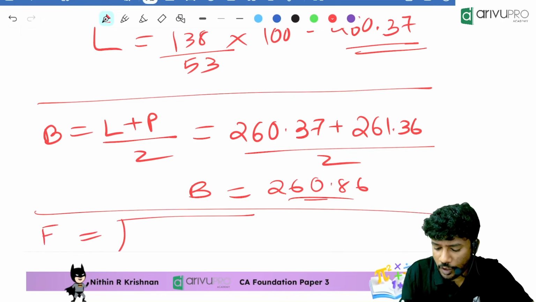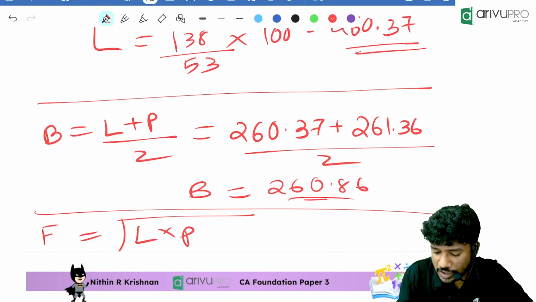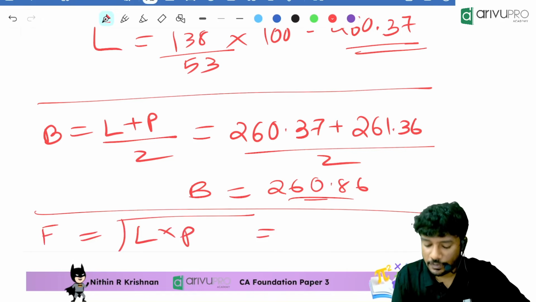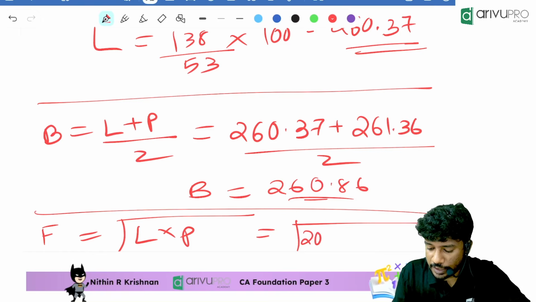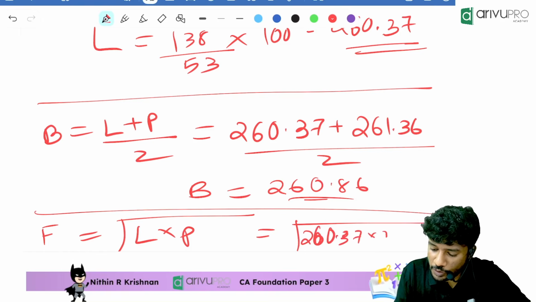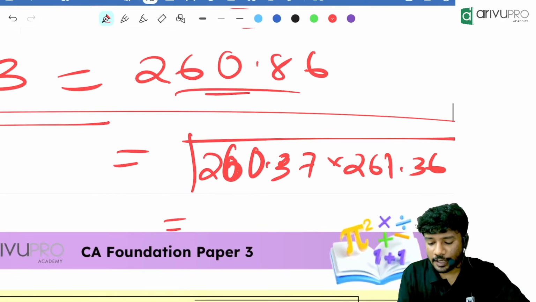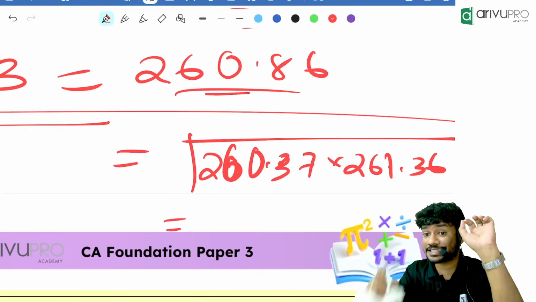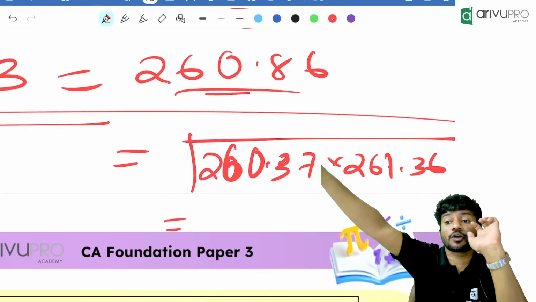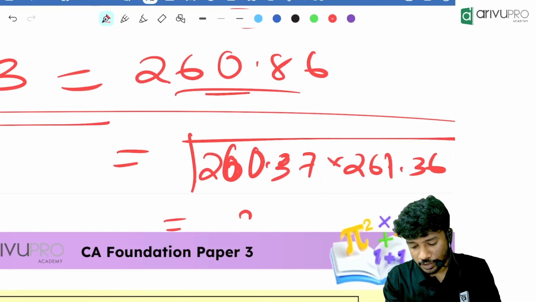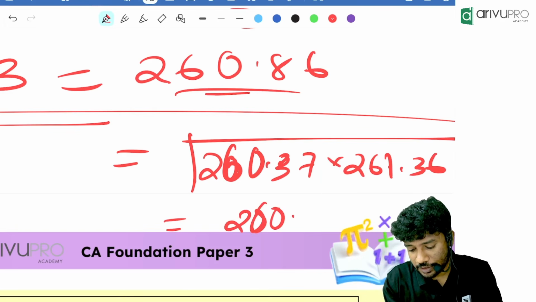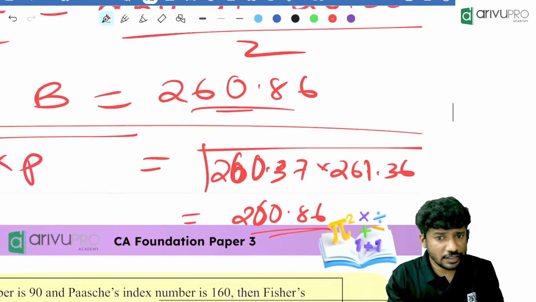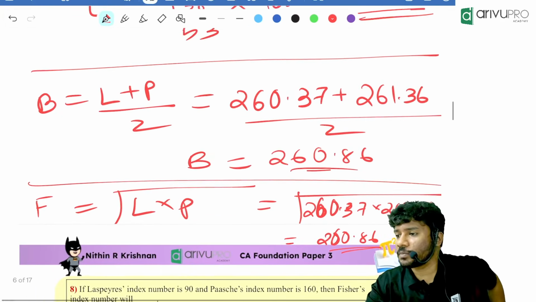Then find me Fisher. Fisher is nothing but the root of Laspeyres into Paasche. How much is it, people? Root of 260.37 into 261.36. Take your calculator. Type 260.37 into 261.36. Then click equal to. Then click root. How much is it? 260.86. Yes.